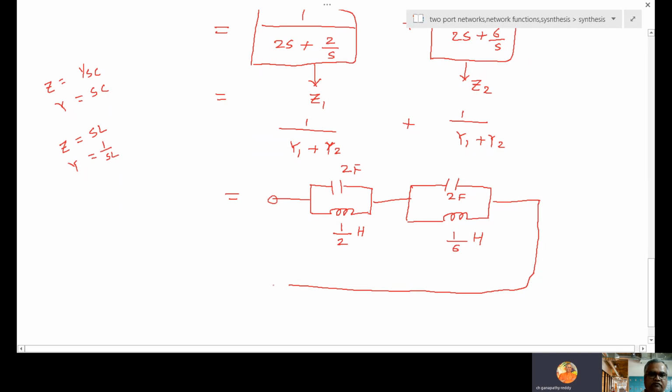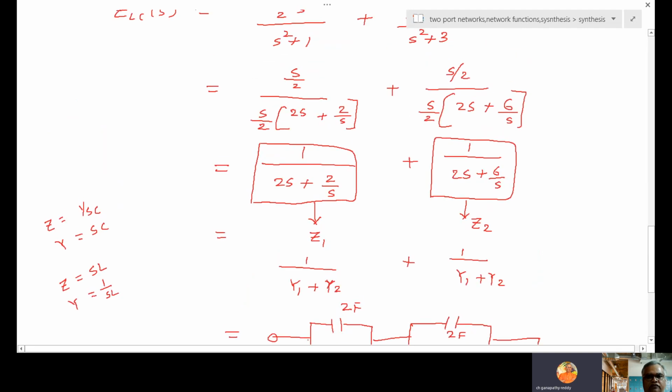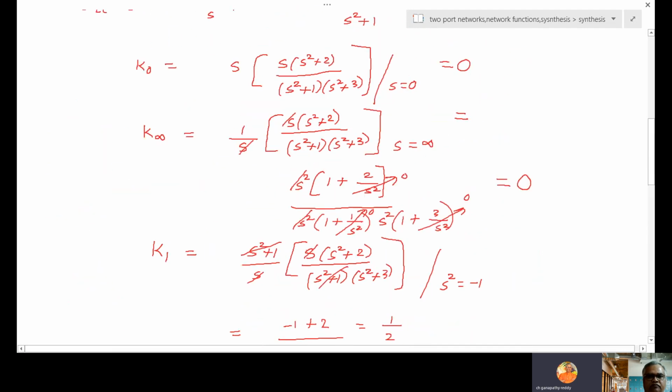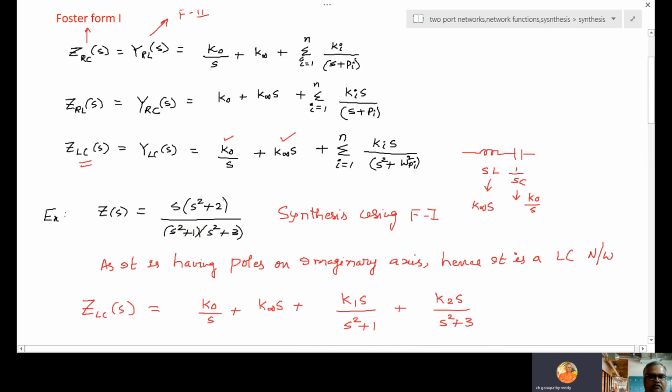So what is this one? It is a driving point function, ZLC of S. It is a purely LC network. If you find ZLC of S, compulsorily you will get this answer. So synthesizing means obtaining the network from the driving point function.